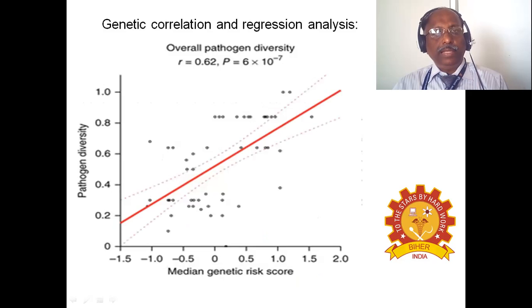And finally, genetic correlation and regression analysis, one useful method of analysis. It's to estimate relationships among variables. Identifying genetic correlations between complex traits and diseases can provide etiological inputs and help prioritize likely causal relationships. To find out various relationships, these kinds of genetic correlation and regression analysis have been applied here.